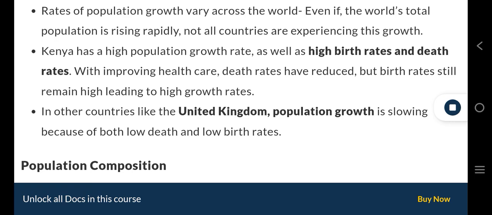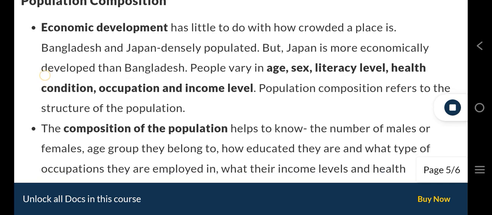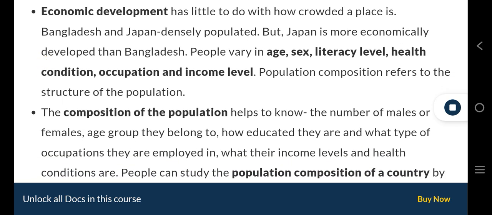Population composition. Economic development has little to do with how crowded a place is. Bangladesh and Japan are densely populated, but Japan is more economically developed than Bangladesh. People vary in age, sex, literacy level, health condition, occupation, and income level. Population composition refers to the structure of the population.